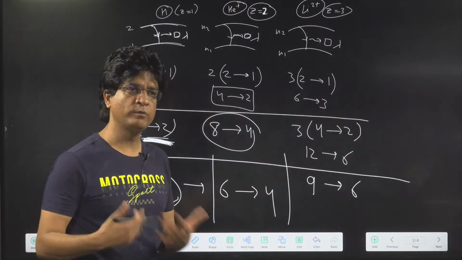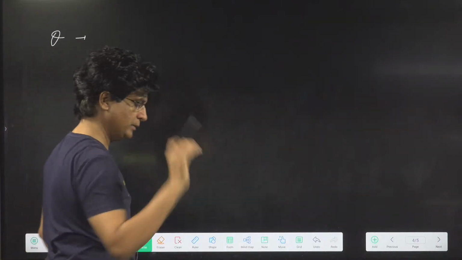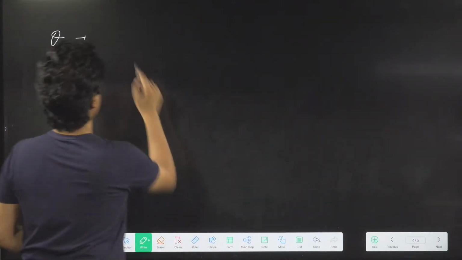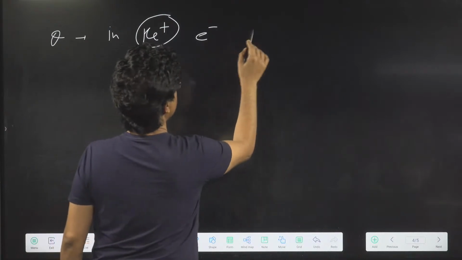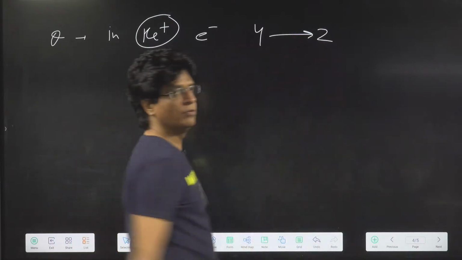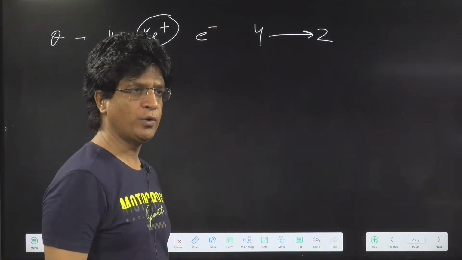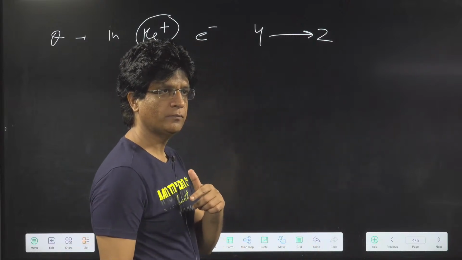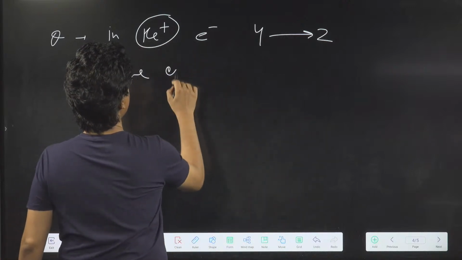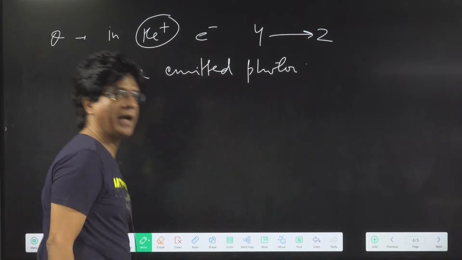Can you move ahead now? I'm asking you one good question. In helium plus, the electron jumps from orbit number 4 to orbit number 2, fourth orbit to second orbit. Getting it? The emitted photon will lie in which range?